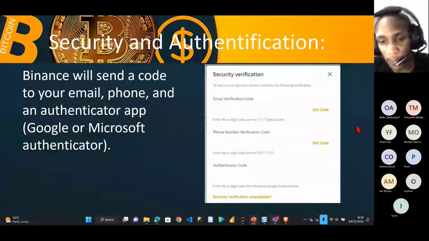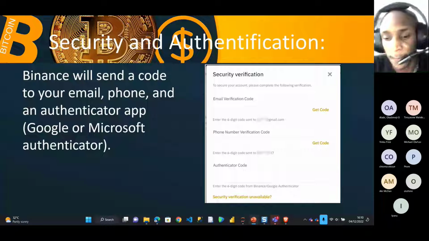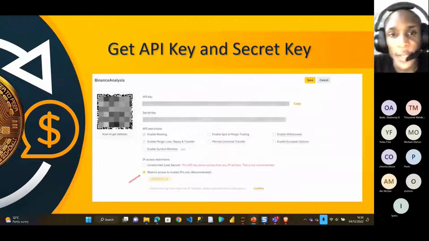The last step is to do the authenticator. Either you're using Google Authenticator or Microsoft Authenticator. Either of the two authenticators works perfectly fine. After you're done, this is going to be the final step where you get your API key and secret key.